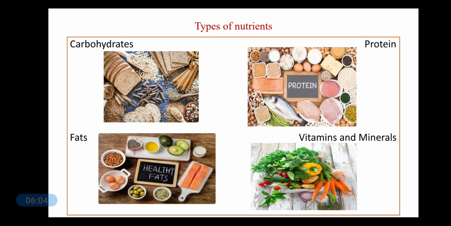The next group is the vitamins and the minerals. The minerals and vitamins are very essential for our body, though they are needed in a little amount, because they help in the normal functioning of the various processes which are happening inside our body. Minerals like iron, sodium, calcium, phosphorus have specific roles in our body. You must be knowing that calcium is necessary for the growth of the bones or your teeth. Even phosphorus also helps in strengthening our bones.